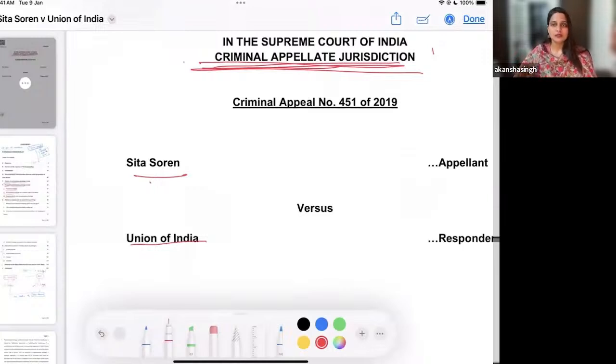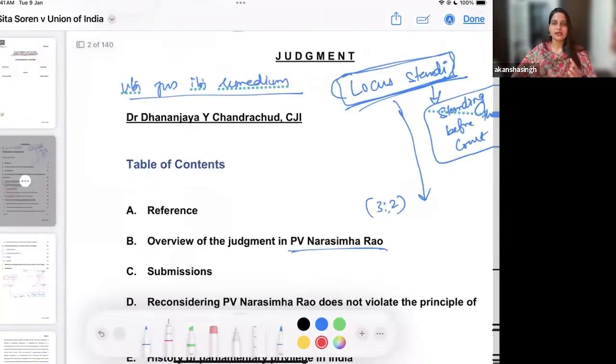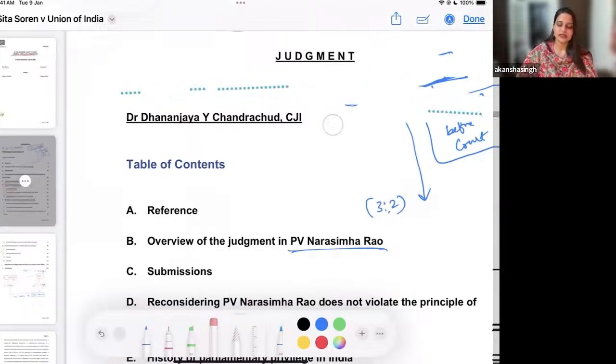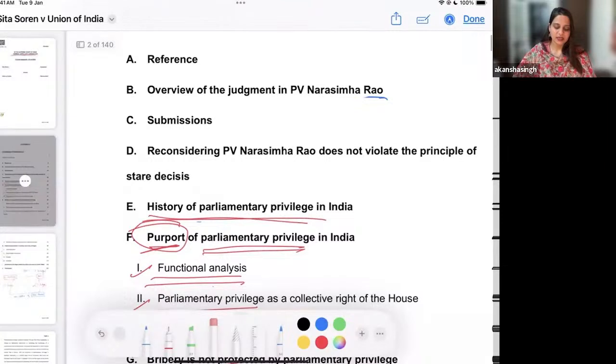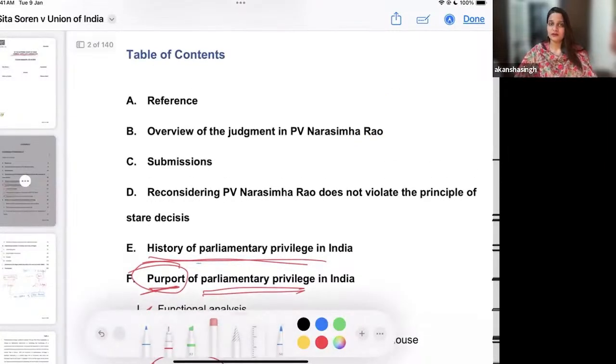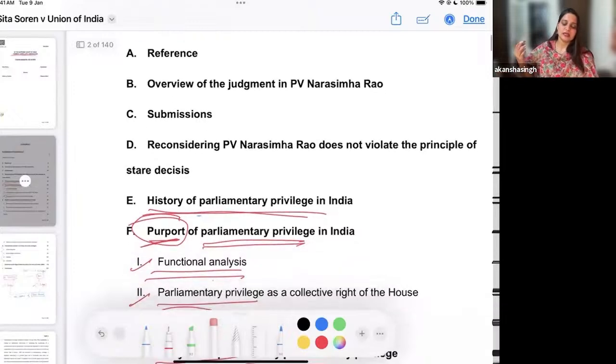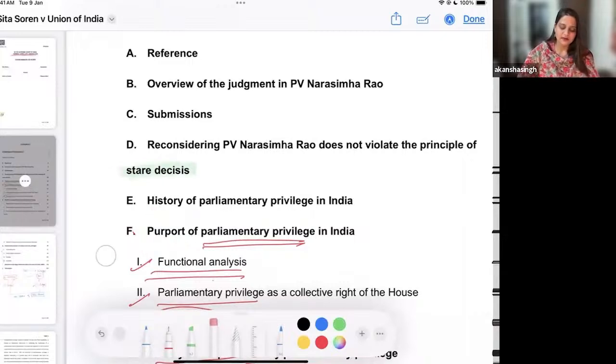I tell each of my students that when you get a judgment, and in that judgment you get a table of contents, it is a brownie point for you when you are reading, because you know what all is covered here. So let me take you through the table of contents. It talks about the overview of the previous judgment, the way we started and understood it. Then it talks about the submissions and reconsideration: if we go back and reconsider the previous judgment, will it be violative of stare decisis?